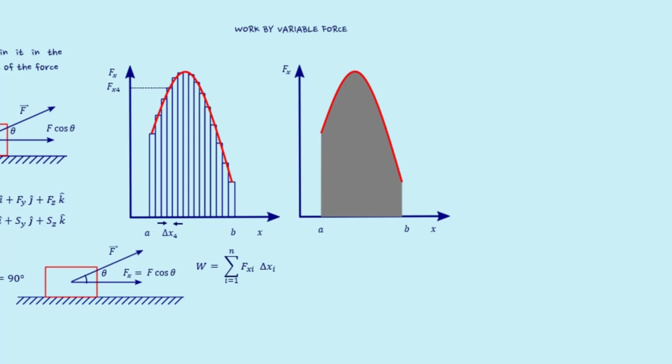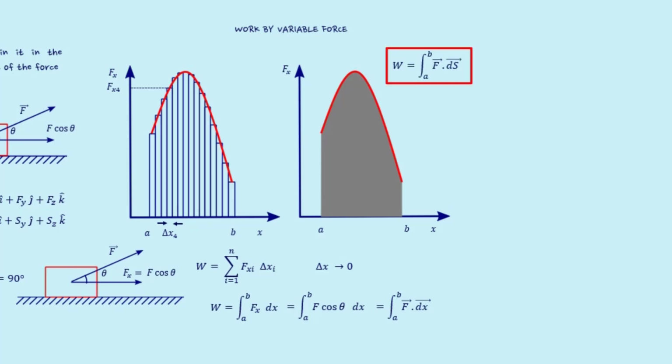Now, if we are able to narrow down the interval to infinitesimally small sections, then we can replace the summation by an integration. Now the work done will be W = integral from a to b of F · dx. In a generalized expression, the work done can be represented as W = integral from a to b of F · ds.